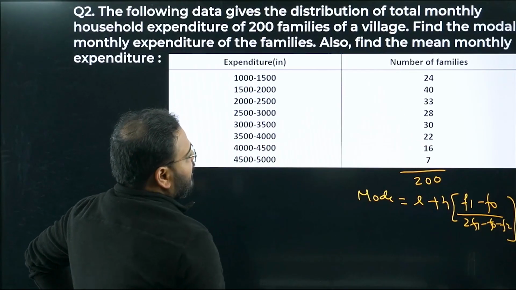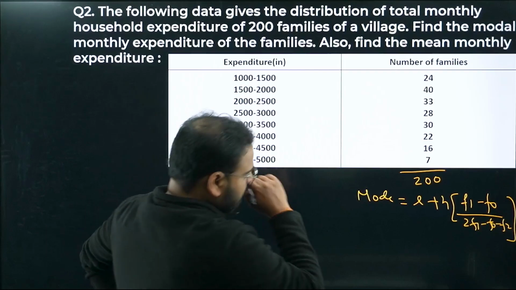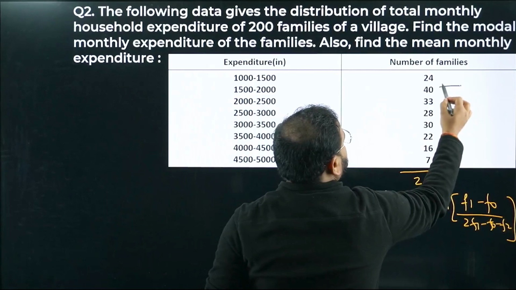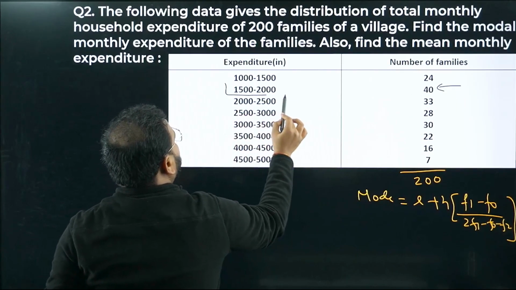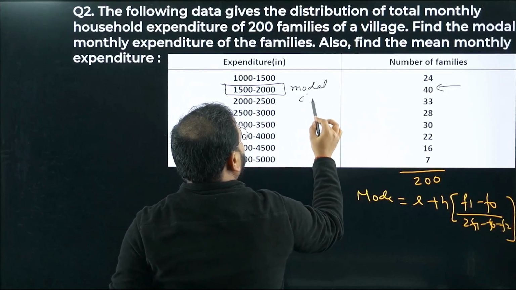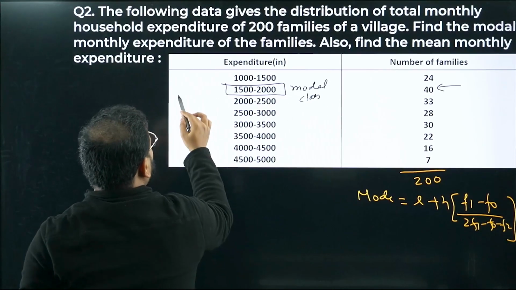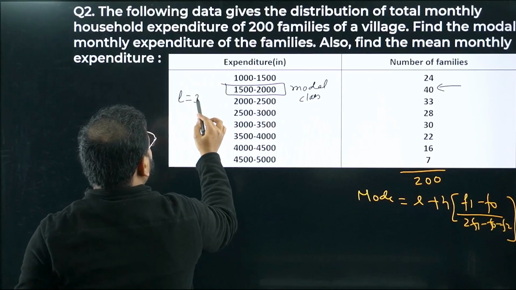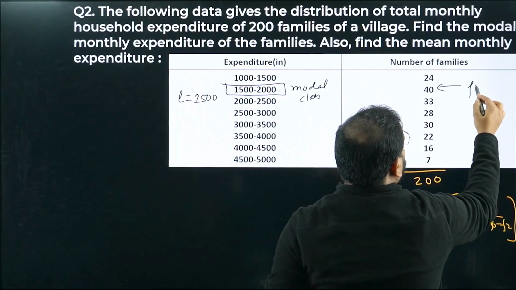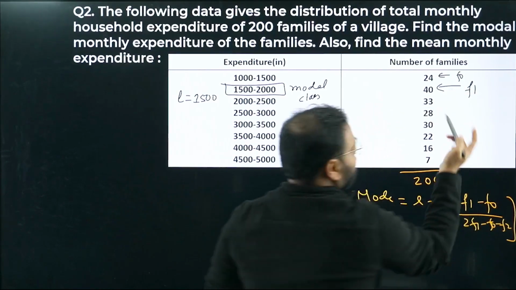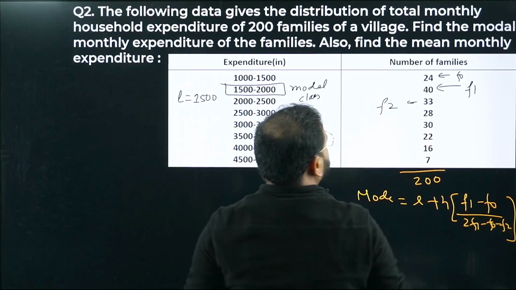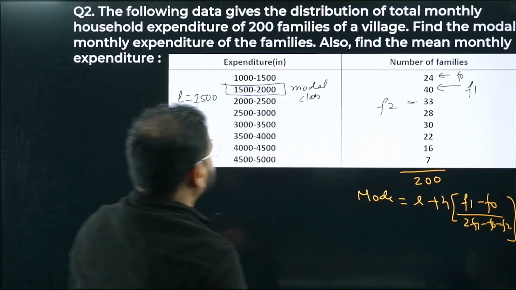Okay, let's find the highest frequency. So highest frequency is 40, sir. So this is my modal class. Modal class is this. Okay, so from here I can get the L value, which is 1500. This is going to be my F1. This is going to be my F0, the frequency of the class before the modal class, and this is going to be F2, hai na? F2, sir. Okay, chaliye.